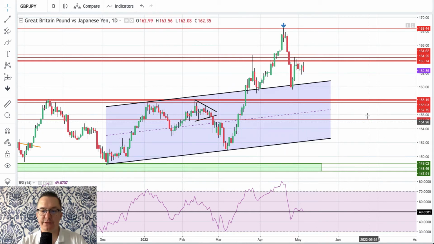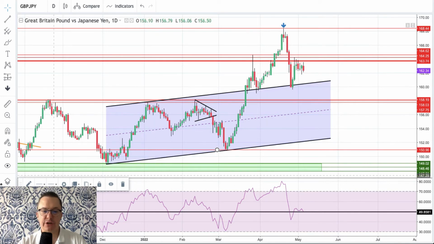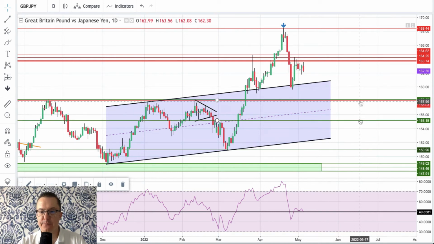This is resolved. There is some sort of technical support. Let me just change the line and put it here, and of course the rest of these levels here are valid technical supports as well. So let me just change the color here for you guys. The first level is 157.75, the second is 158.